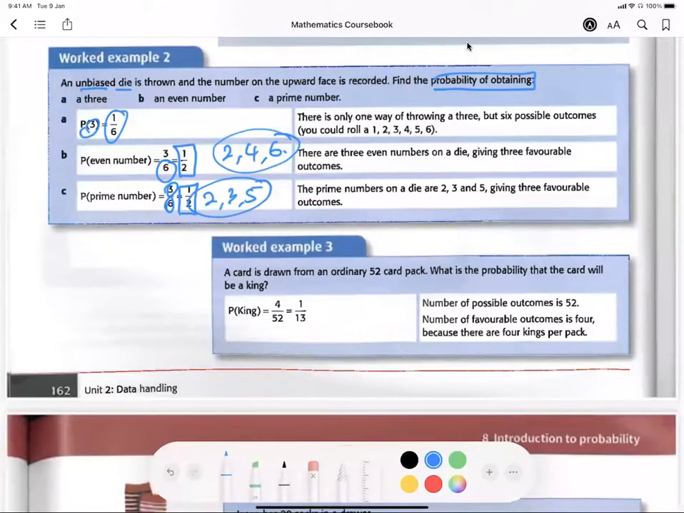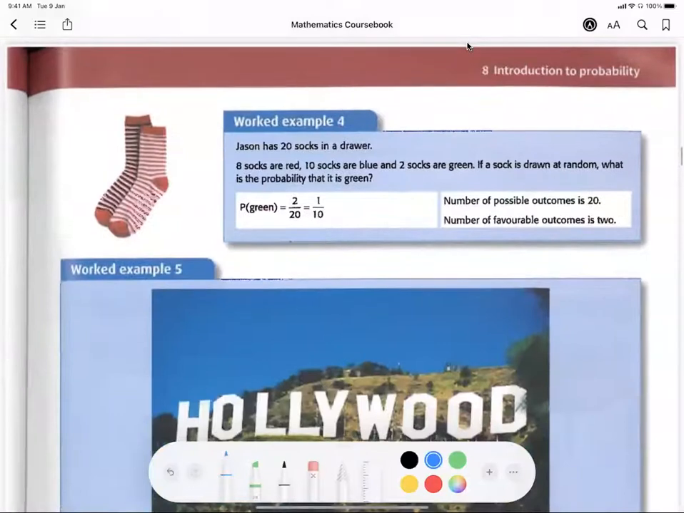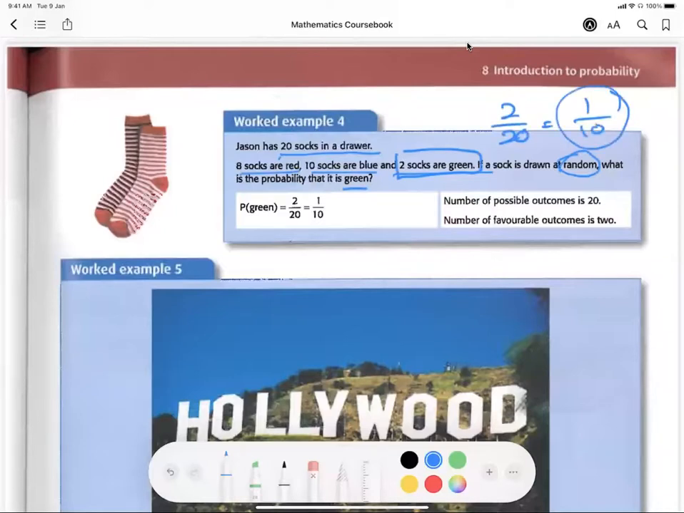A card is drawn from an ordinary 52 card pack. What's the probability the card will be a king? How many kings are there in a deck of cards? 4, because there's a king of spades, king of hearts, king of diamonds, king of clubs. So 4 kings out of 52. Simplify it and you get 1 out of 13. Same thing here. Jason has 20 socks in the drawer. 8 socks are red, 10 socks are blue, 2 socks are green. Socks are chosen at random, meaning you close your eyes, put everything in the box, ruffle it up, and pick one sock. What's the probability that it's green? There are 2 green socks, so 2 out of 20 is your probability. Simplify to 1 out of 10.